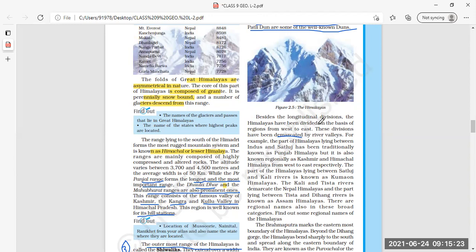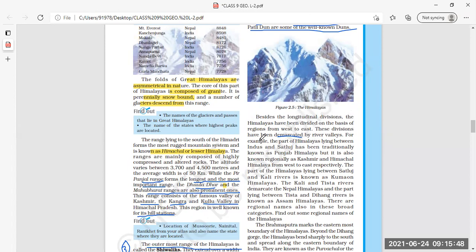So which divisions? From west to east, they have had their boundaries set by the river valleys. Many river valleys set the boundaries of the different regions from west to east of the Himalayas.